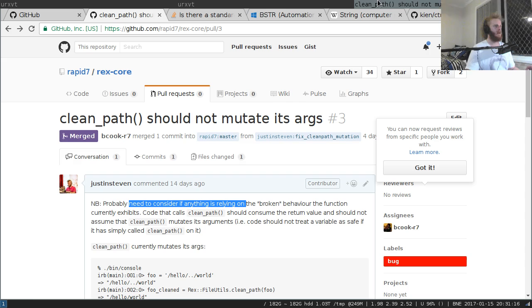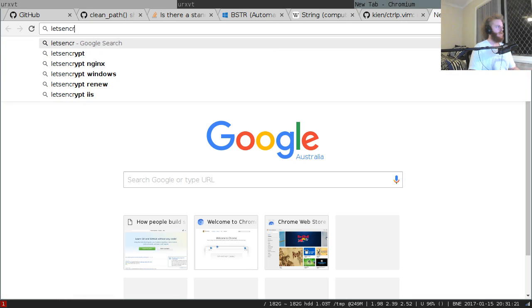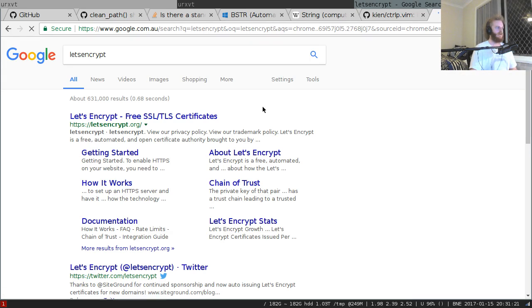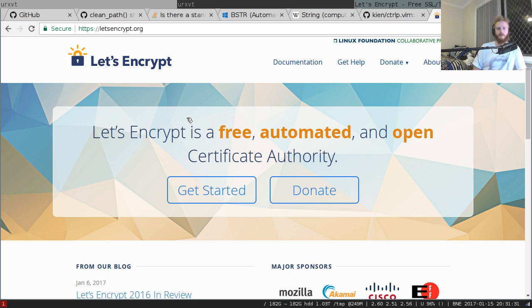For anyone who's not aware, Let's Encrypt is a free CA that has a few differentiating features. First one, it's free. You get free SSL/TLS certificates. Second, the certificates it hands out have a crazy small expiration period. They expire 3 months after you get them.